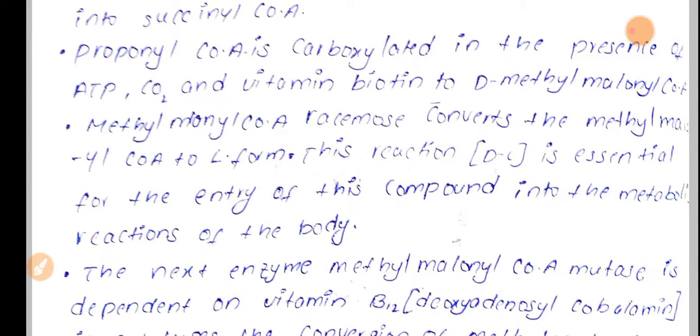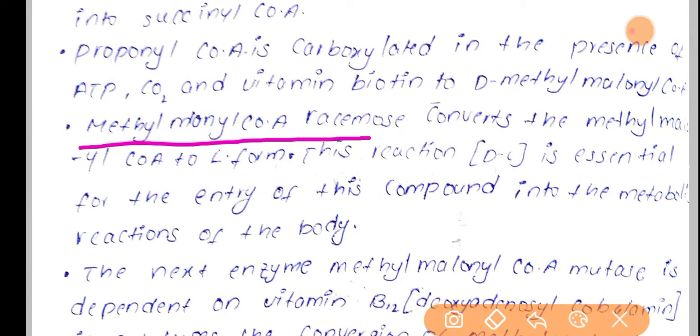So later, by the activity of the enzyme methylmalonyl CoA racemase, this will convert methylmalonyl CoA to its L form. The methylmalonyl CoA formed in the first step is the D form, dextro form, and now by the activity of the enzyme methylmalonyl CoA racemase, the levo form of this methylmalonyl CoA is formed.